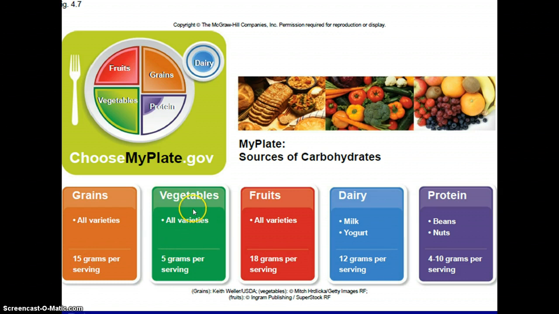Vegetables have very little carbohydrate because they're mostly fiber and water. Fruits tend to have more because they have that fructose. Dairy obviously has that lactose. And protein foods that come from meat do not have carbohydrates at all. And nuts have very little. The only ones that do in the meat and bean group are beans. Eggs wouldn't have carbohydrates. And dairy does have a significant source as lactose.